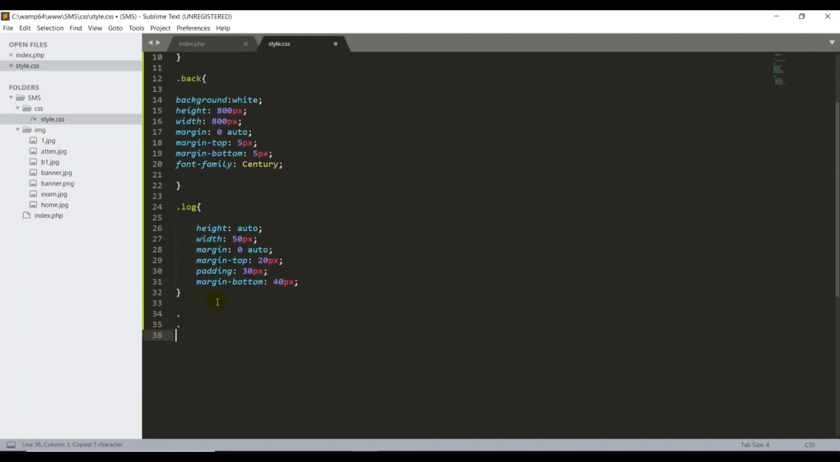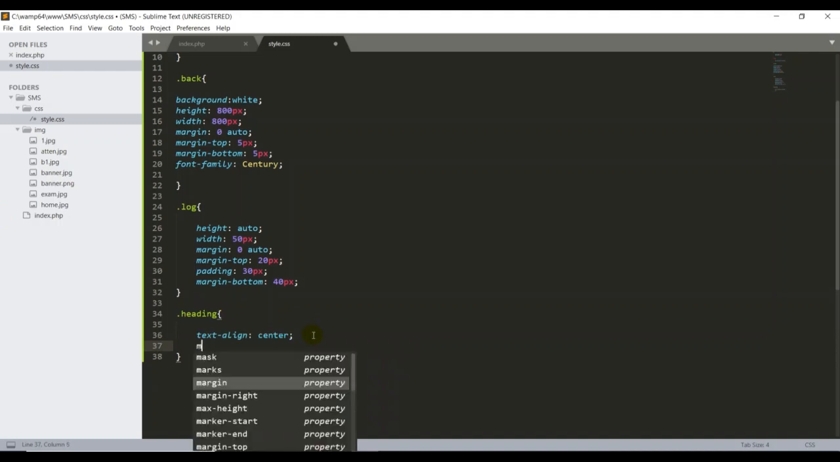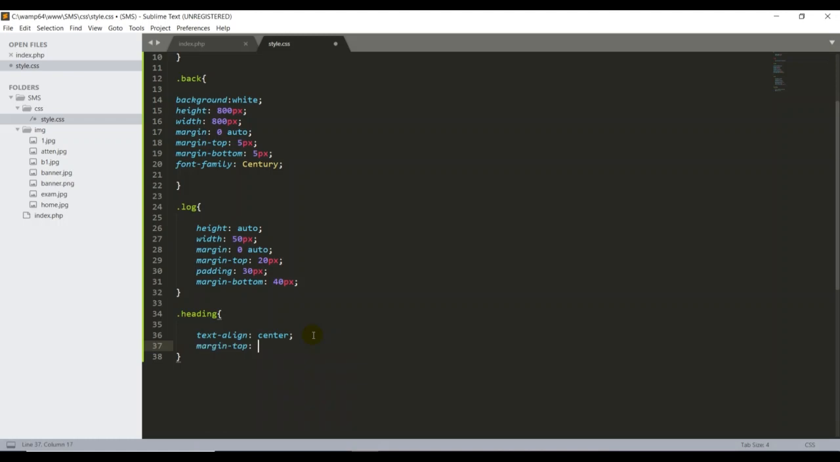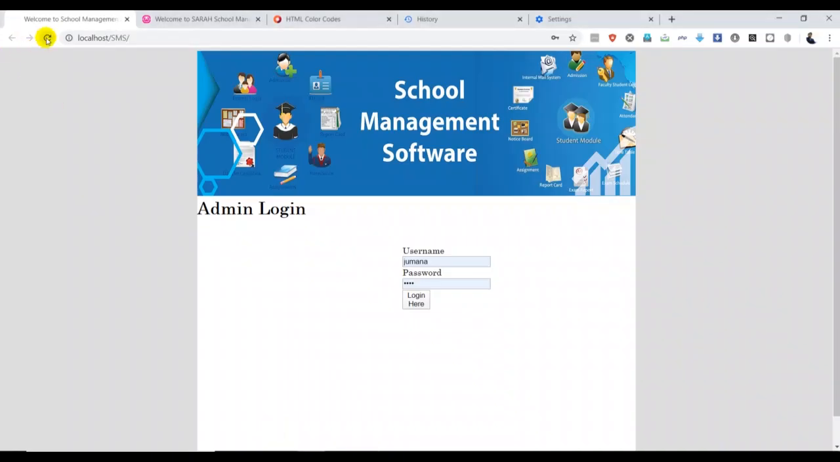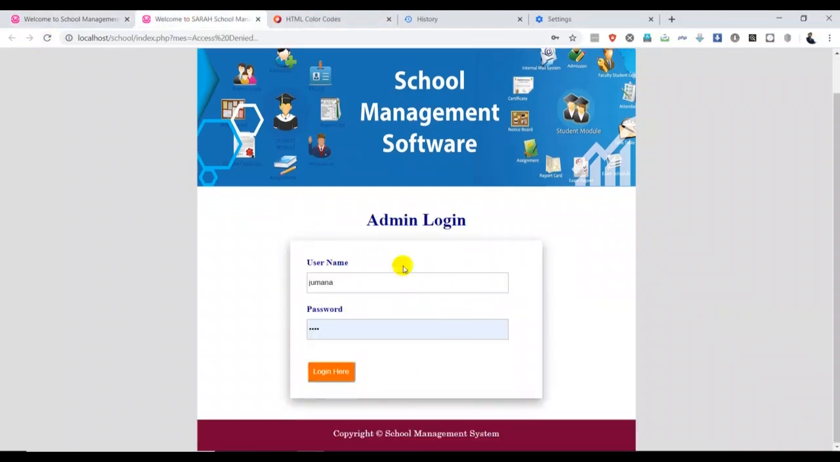Control V. Okay, heading, open curly braces, text align in the center, and as well we have to check margin top. I guess 40 pixel is enough. So okay, let me refresh the page and see how it looks. It looks good, but still we need more design, because our page has a similar design.